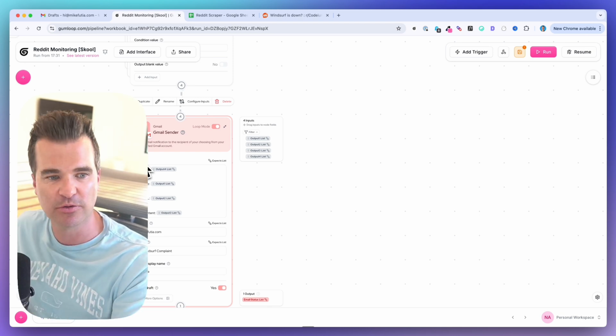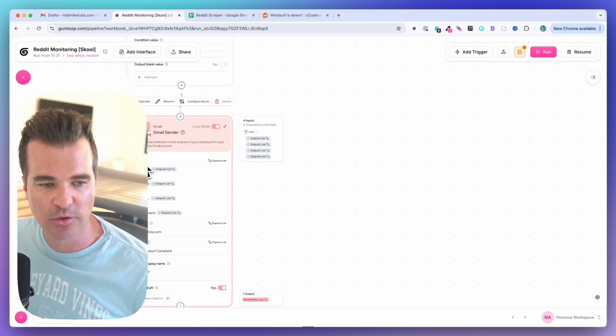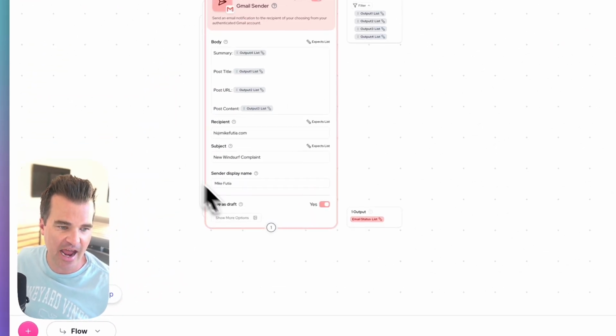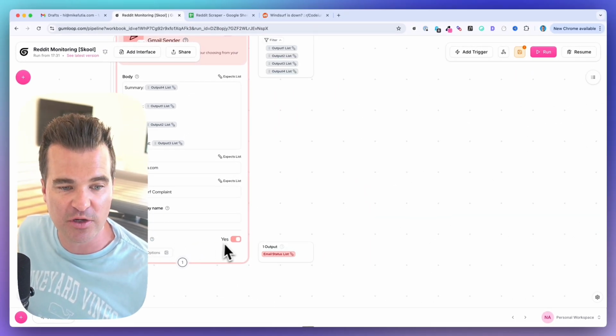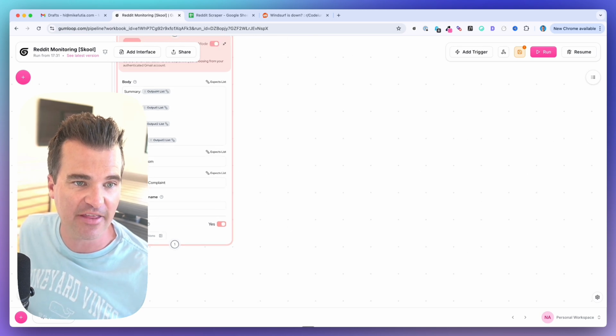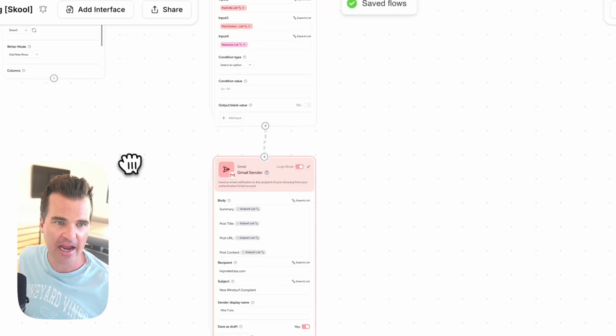Post title, the actual post title. Post URL, the actual post URL. I'm going to set this to save as a draft so we can just view it in my draft folder, but you can turn this off and it will send that email. So let me just save this and let's try to run this.